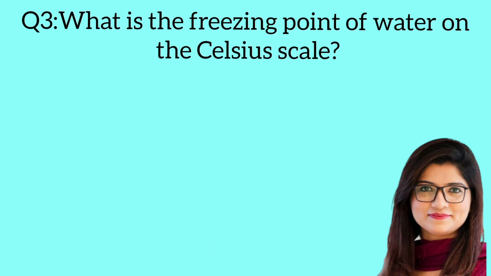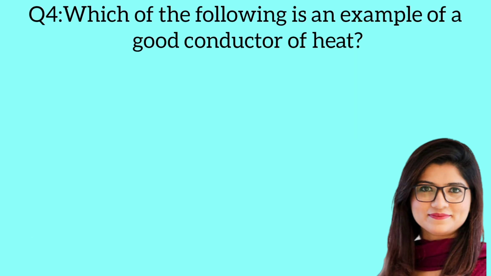Question 3. What is the freezing point of water on the Celsius scale? Answer: 0 degree centigrade. Question 4. Which of the following is an example of good conductor of heat? Answer: copper.